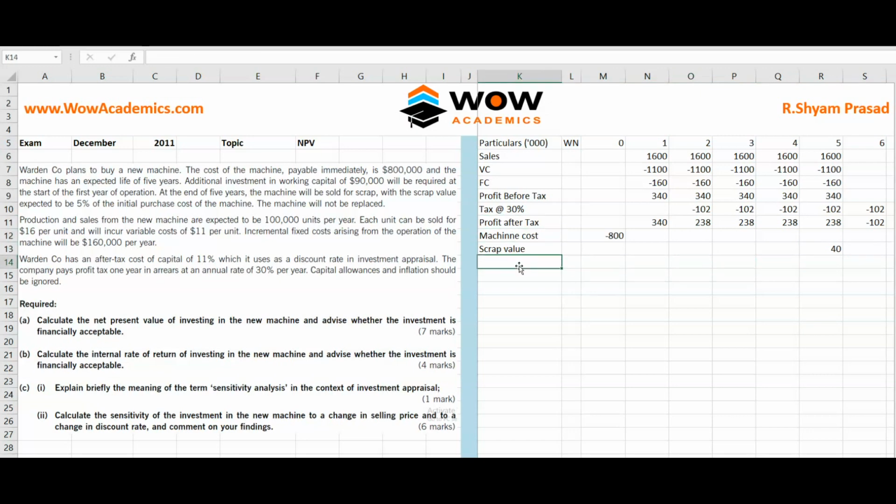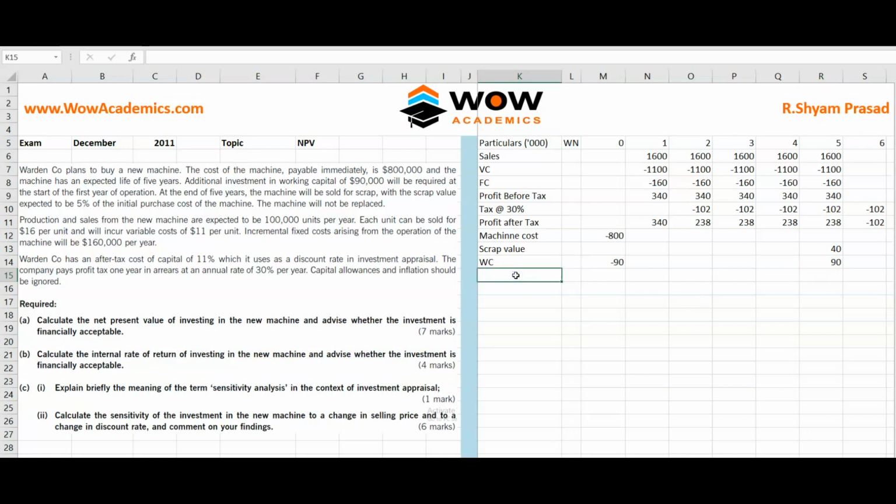So the next number that we still have is working capital. We'll take it as WC. So working capital has to be invested when? He says it has to be invested at the start of the first year of operation. So the start of the first year of operation is the 0th year. So 90 we'll put it here, and it will be released when we sell the machine. But why is it released? Because they say the machine will not be replaced. So as the machine is not replaced, the working capital will be released. So that's about the 90 here.